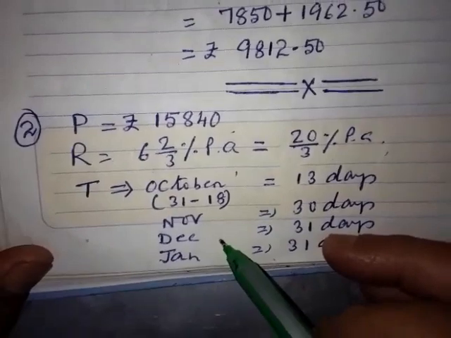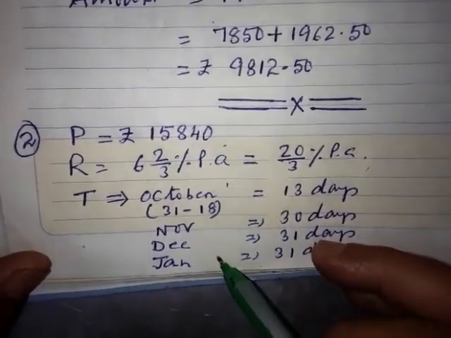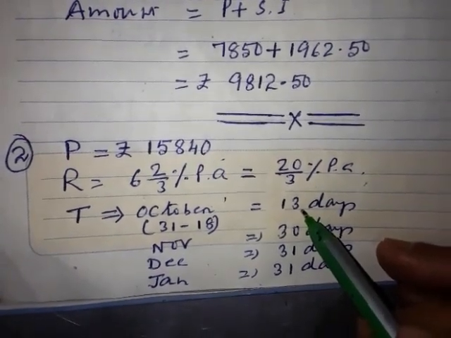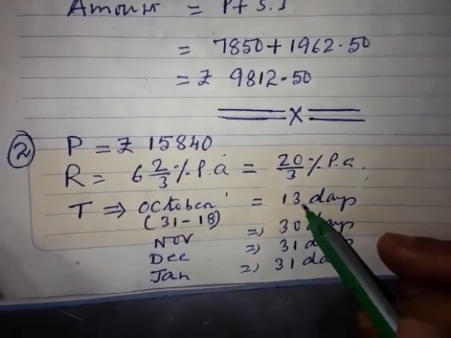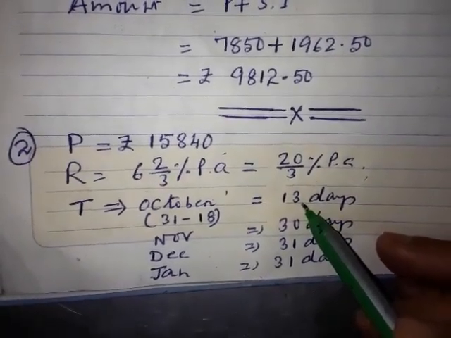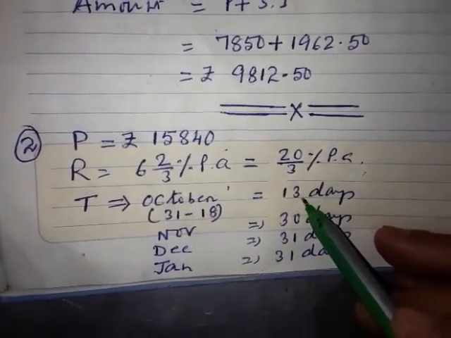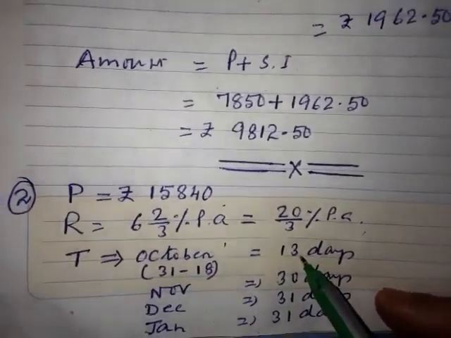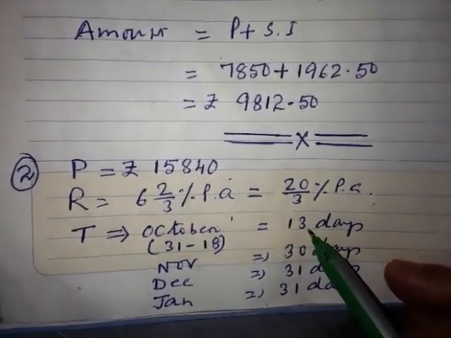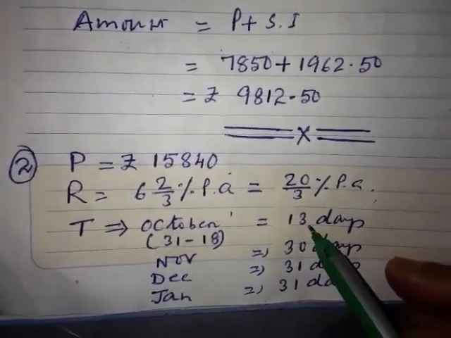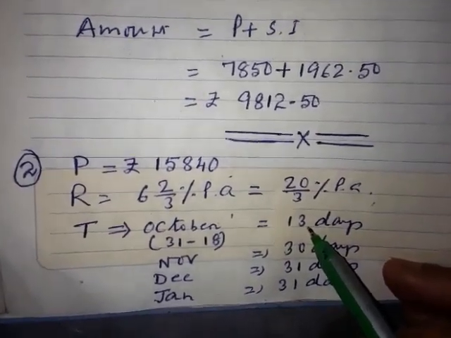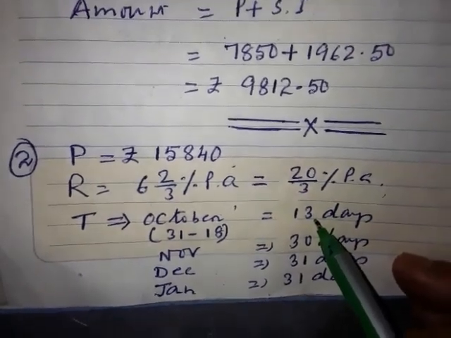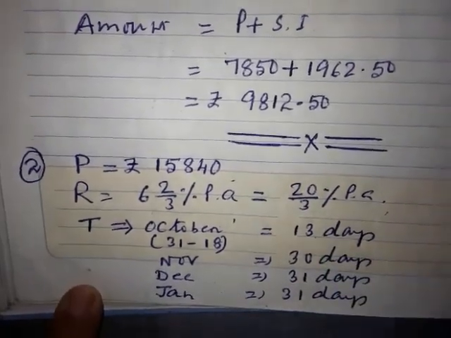Yesterday I told you, whenever this type of time is given, either you take the starting day or you take the ending day. You cannot take both the starting day and the last day. This is the rule of the bank when they give you the interest. Banks only give the interest either for the day you open the account or the day you close the account, never both. So whenever you calculate the interest, either you take the starting day or the closing day. Here I have taken the end day but left the starting day.